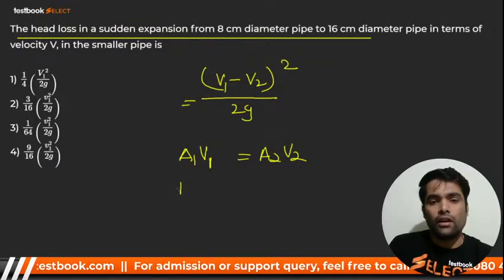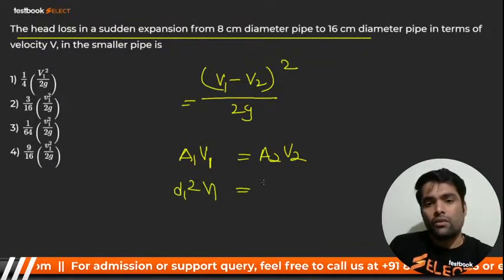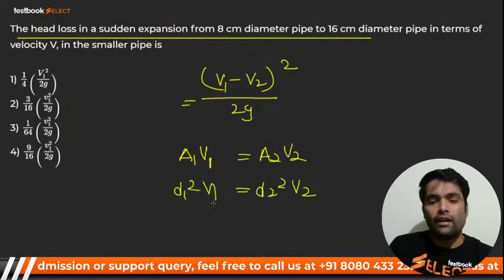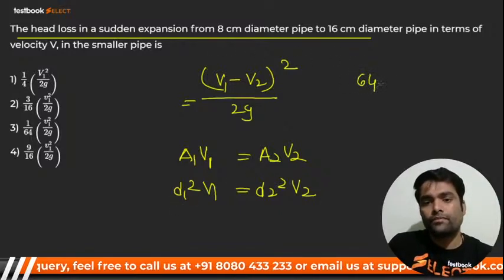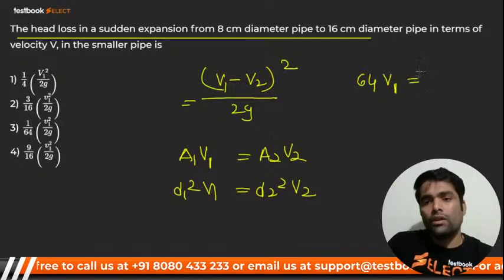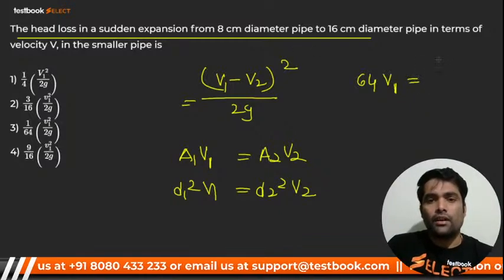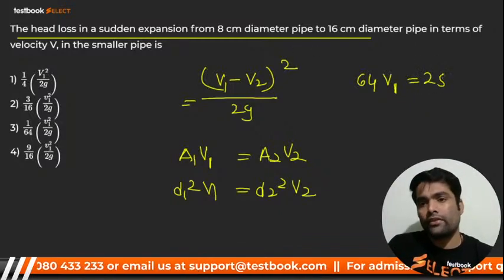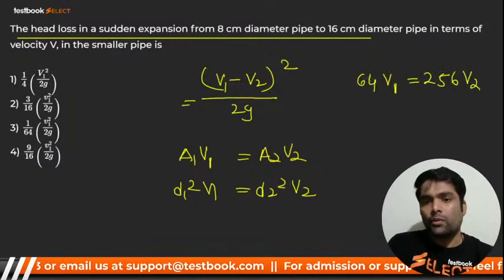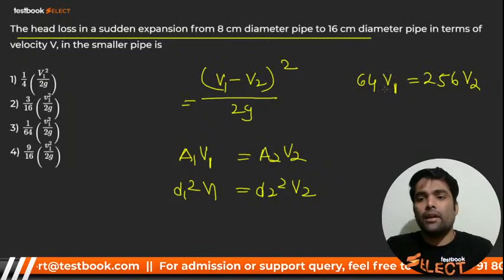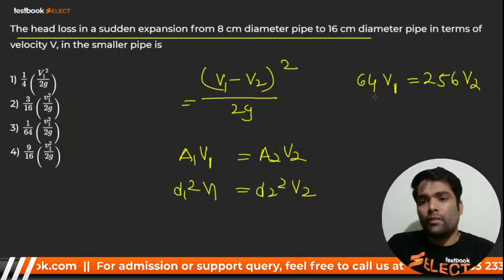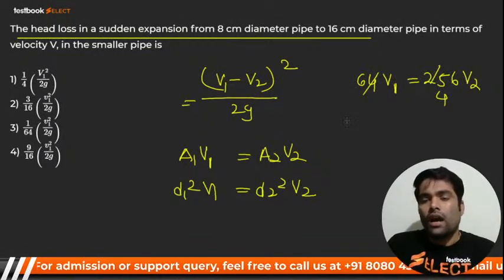And here D1 square V1 is equal to D2 square V2. D1 square is 64, V1 is equal to D2 square, D2 is how much, bacha? 16 square is 256, and it should be 64 twos are 128. 128 multiplied by 2, that is 4.